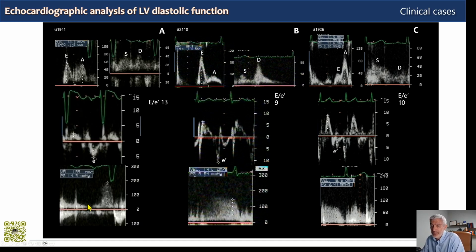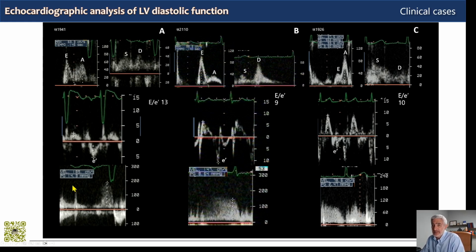But if we go back here and measure pulmonary diastolic pressure through the end-diastolic gradient using continuous wave Doppler of the pulmonary regurgitation profile, we have an end-diastolic gradient of 14, which means that even with a normal right atrial pressure, you would have an estimated wedge pressure of 20. That means increased.